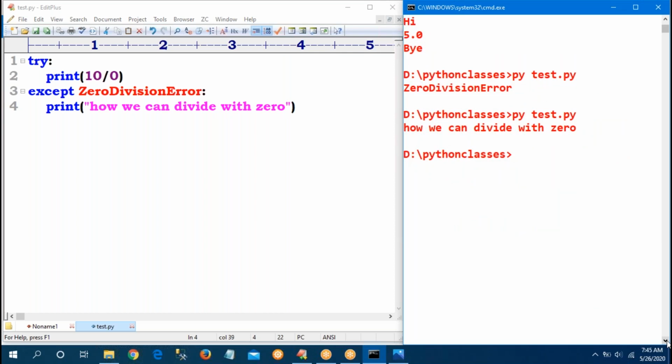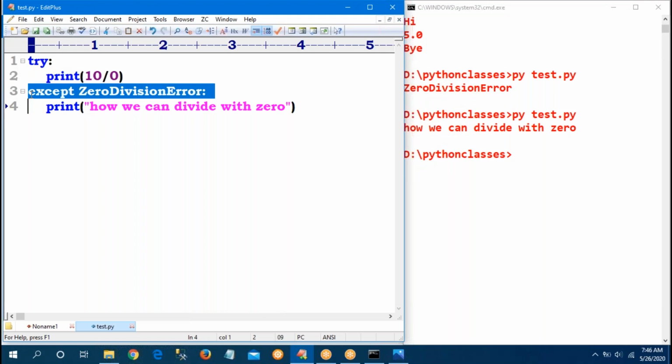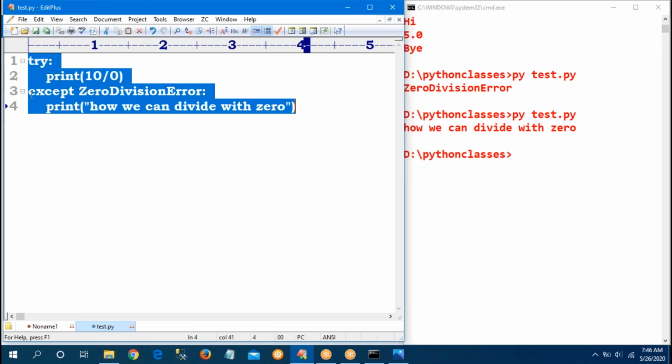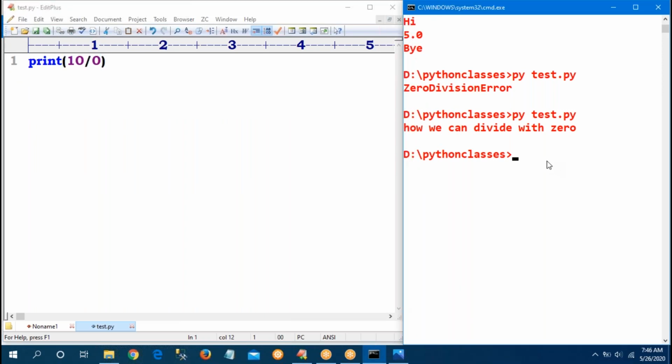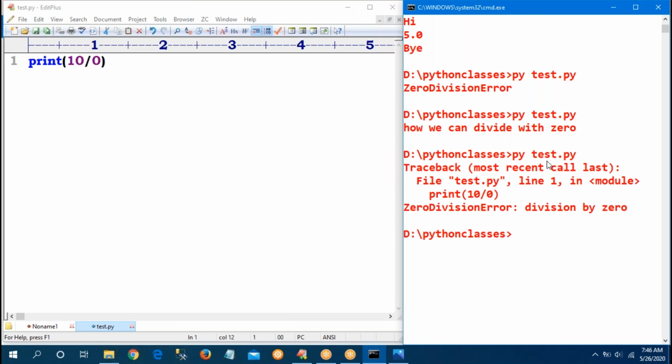So now what is my requirement is how to print the exception. Suppose I give print of 10/0. If I run the program, observe carefully.